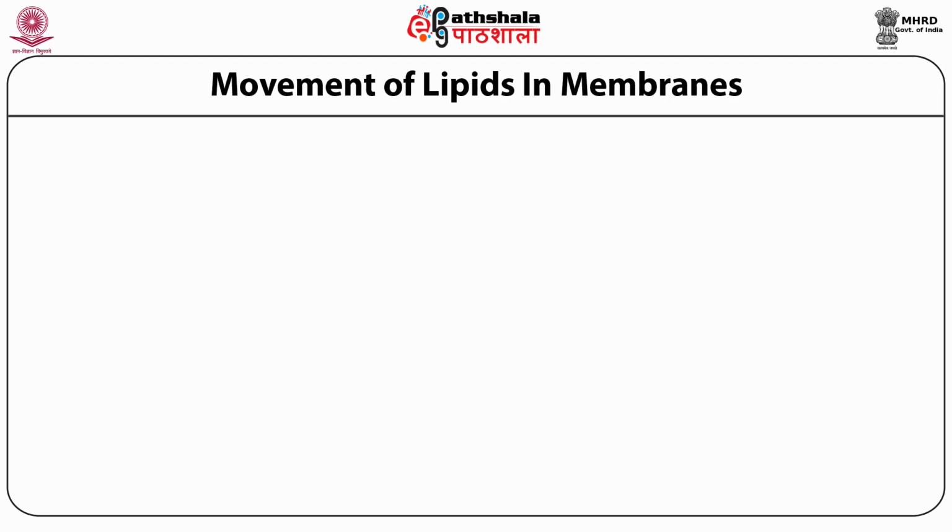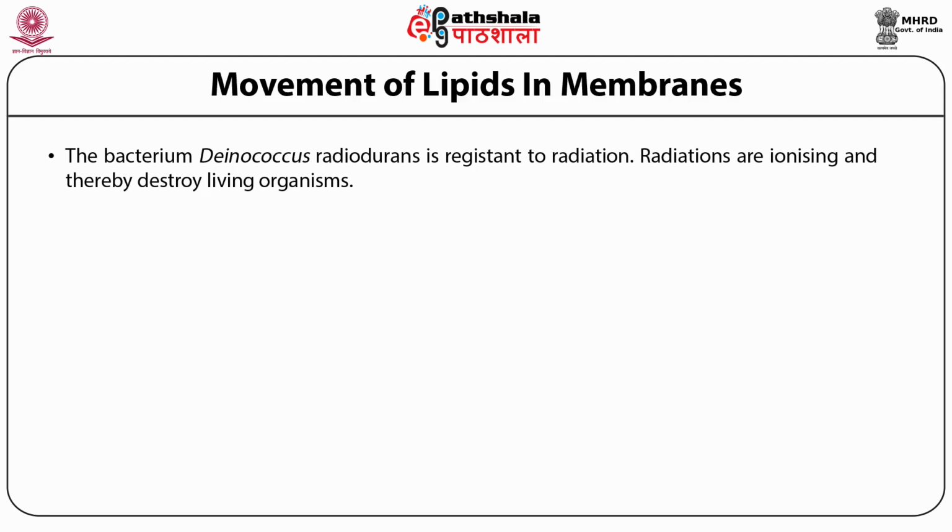Let us look at another interesting example. The bacterium Deinococcus radiodurans is resistant to radiation. While a human cannot survive at 5 Grays level of radiation, this extremophile can survive even 30,000 Grays of radiation. Radiations are ionizing and thereby destroy living organisms. What kind of membrane design does the organism have? Suffice it to say that it is important to note that the fluid mosaic model is not universal.